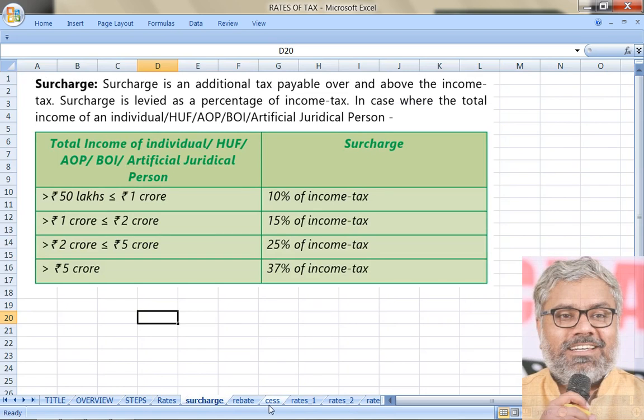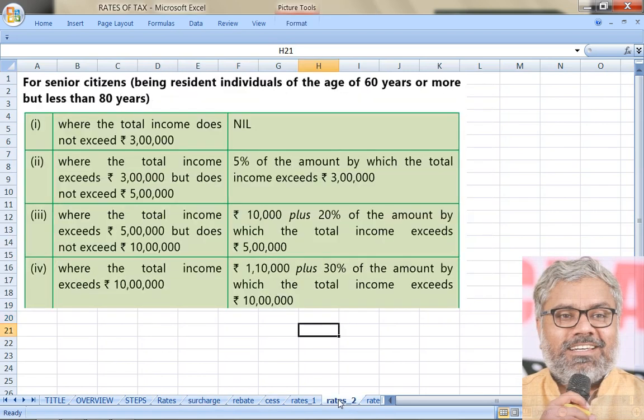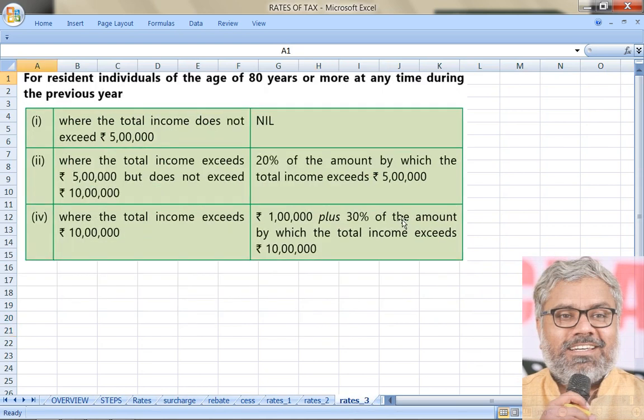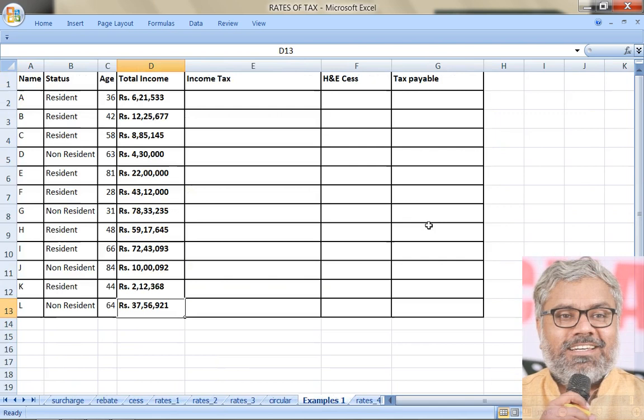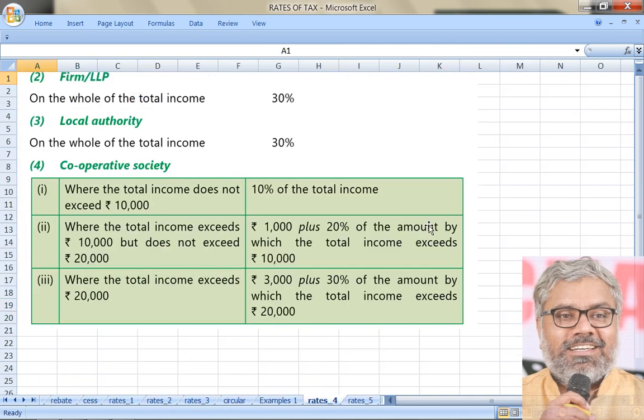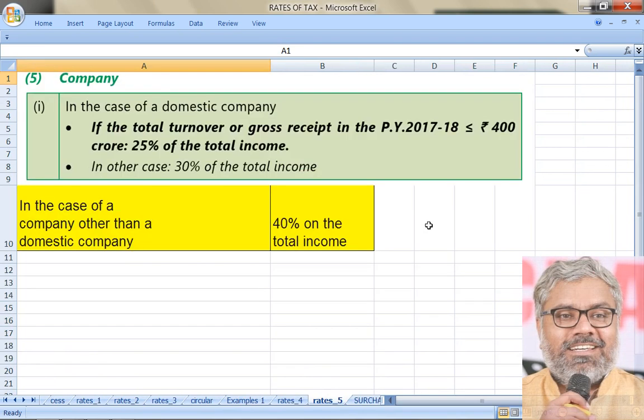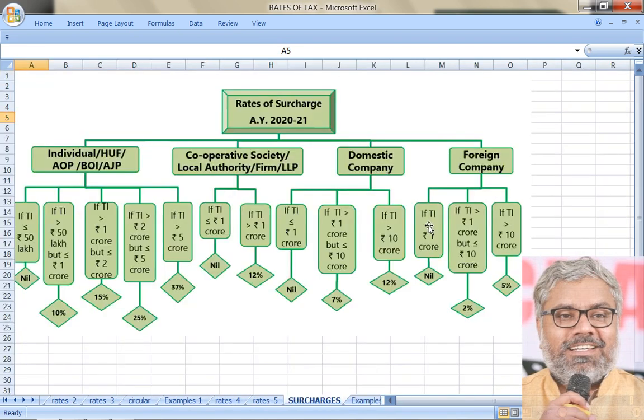In the next session we discuss what is surcharge and how much surcharge is applicable and how it has to be calculated, and what are the other rates of tax which are applicable in case of senior citizens aged 60 years and above, super senior citizens aged 80 years and above, and not only that, how the income tax liability has to be calculated for other types of SSCs like firm, LLP, cooperative society and company.